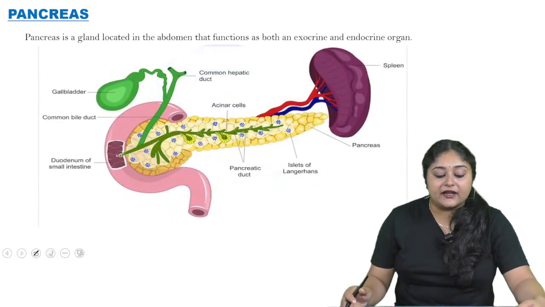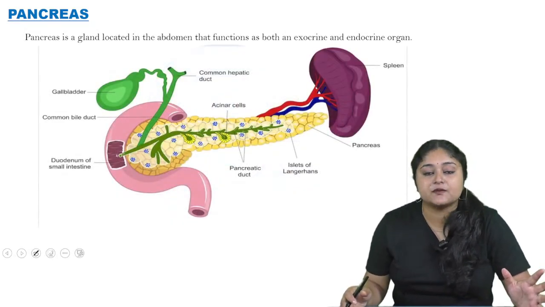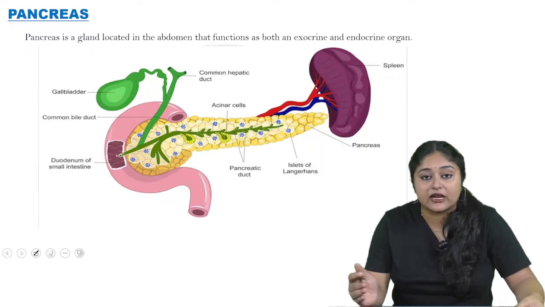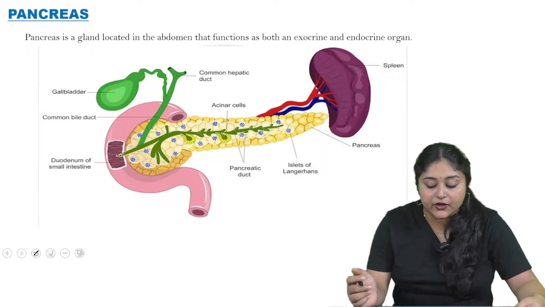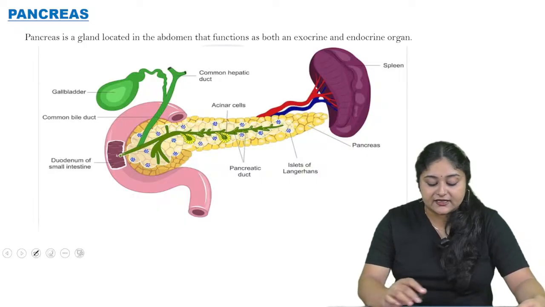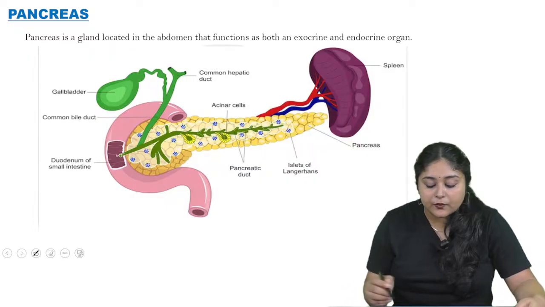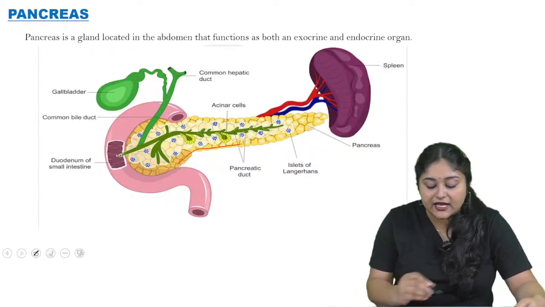Now come to the pancreas. The pancreas is a gland which is mainly located inside the abdomen, that functions both as an exocrine as well as an endocrine organ. Okay, so that is the pancreatic structure and then functions images. Mainly this yellow colored structure is known as the pancreas.